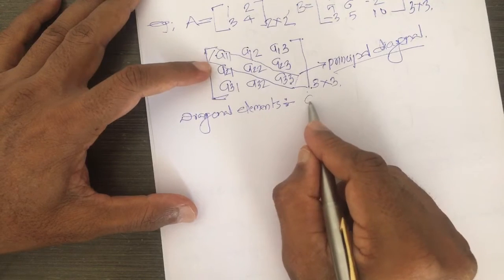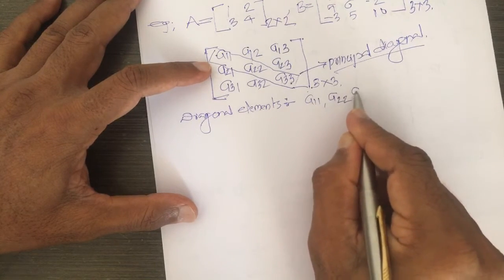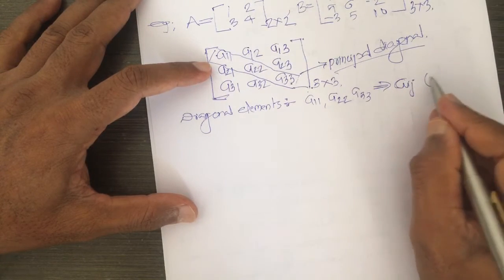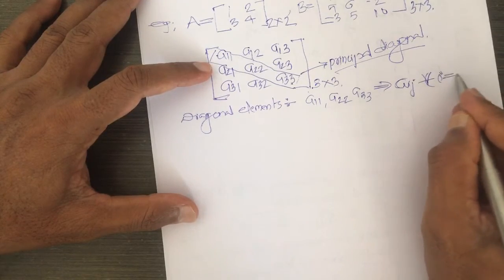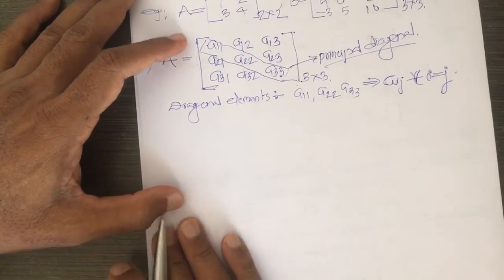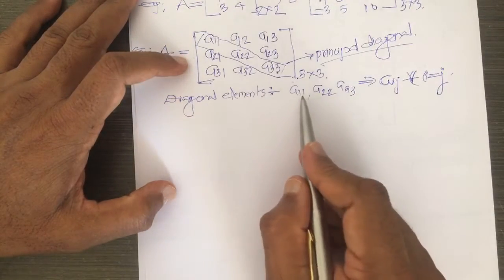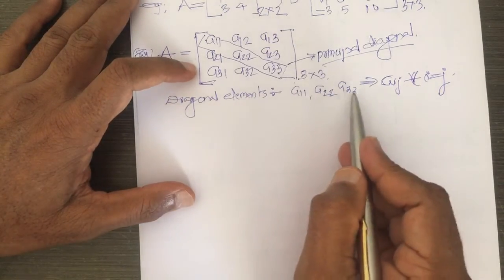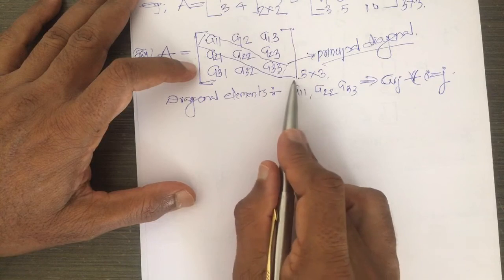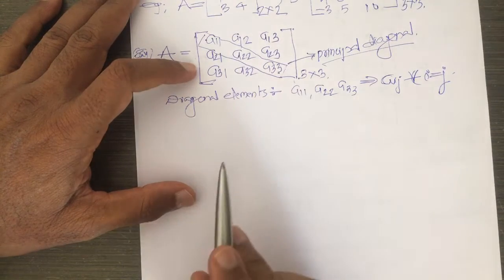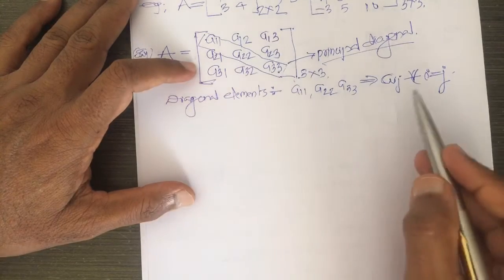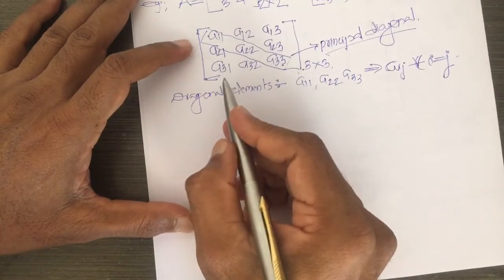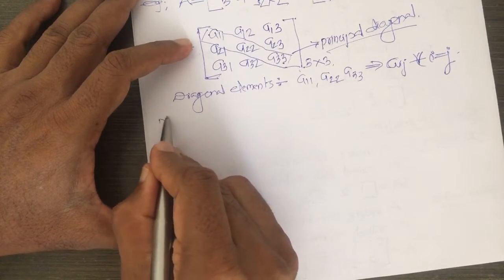So, look here, diagonal elements are A11, A22, A33. So, this implies Aij are the diagonal elements for all i equal to j. Means always for the diagonal elements, when we have two suffixes, 1 1, 2 2, 3 3, both are the same. Suppose here order 4 into 4, here you get 4 4, next 5 5. Means diagonal elements are those Aij for which i is equal to j, and obviously other elements we call non-diagonal elements.